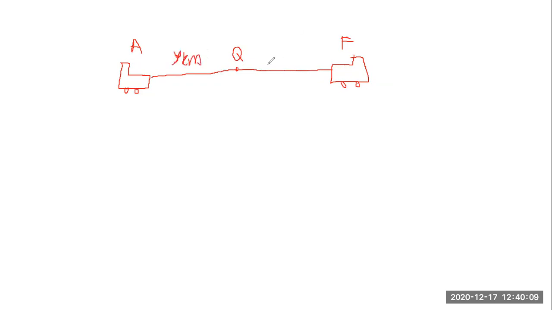So then Fadil will travel for 260 minus y kilometers. Okay. Why is that? Because Azam and Fadil are 260 kilometers apart, from the information that we get from the question.